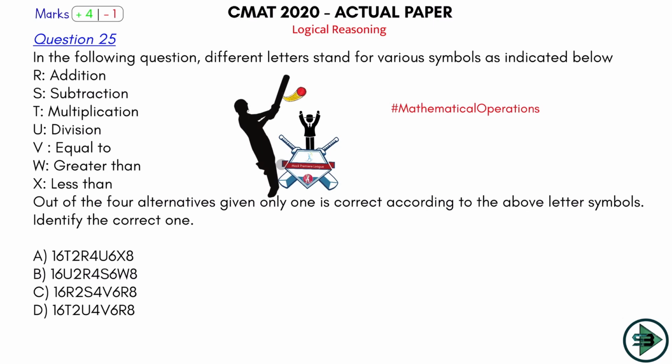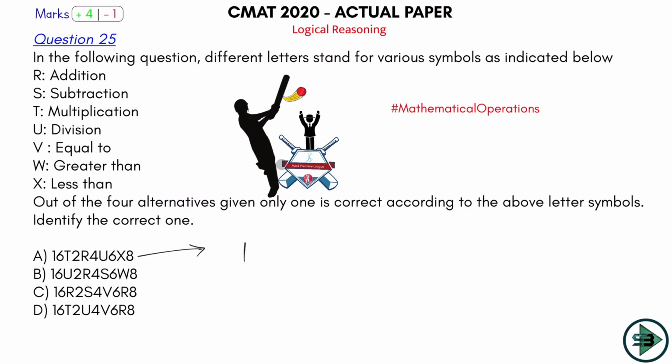So let's read this. This is clearly a sixer for me because I had practiced such problems in mathematical operation. So let's start with it. In the following question, different letters stand for different symbols. So R stands for addition, S stands for subtraction, and so on. Out of the 4 alternatives given, only one is correct according to the above letter symbols. Identify the correct one. Solve with options.